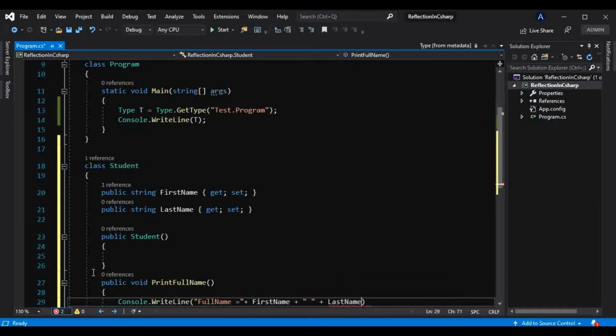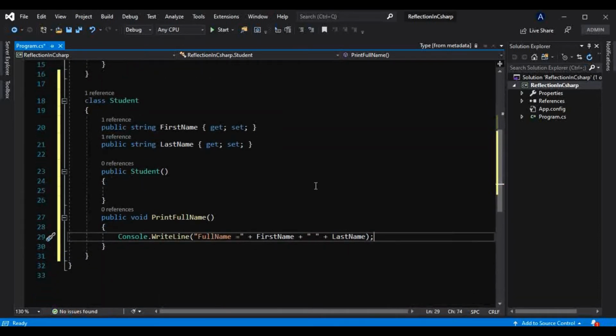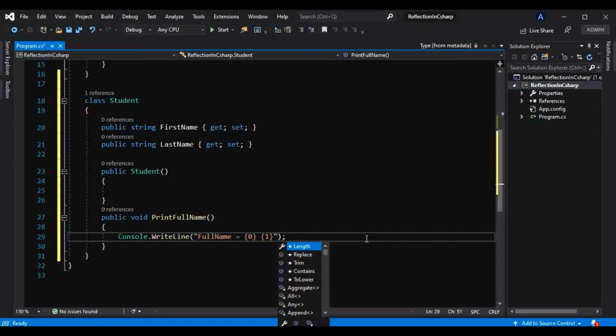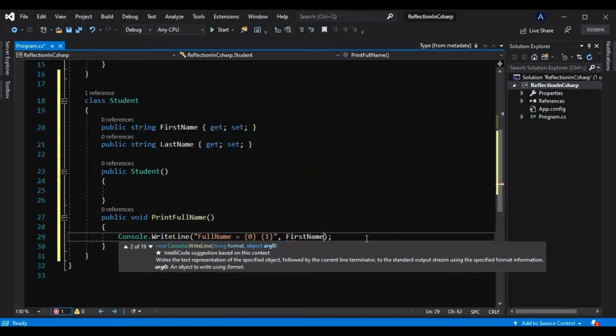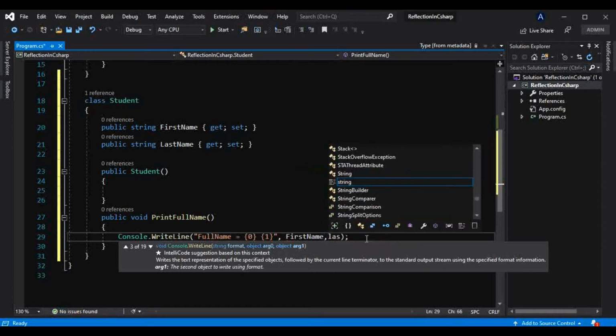last name. You might be wondering whether this is the only way to show the output on the console, by concatenating with a plus operator. No, we have already learned there is another way, that is placeholders. We can use that also, something like this: {0}, and here at the zeroth, that is the first place, we will take the first name, and second, the last name.